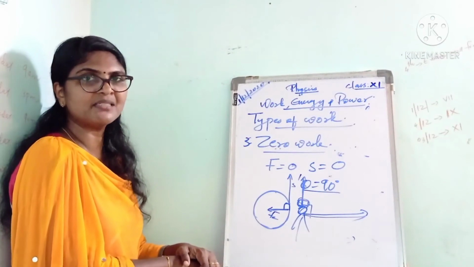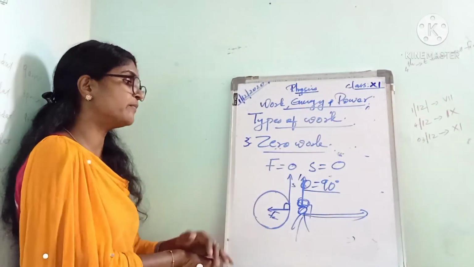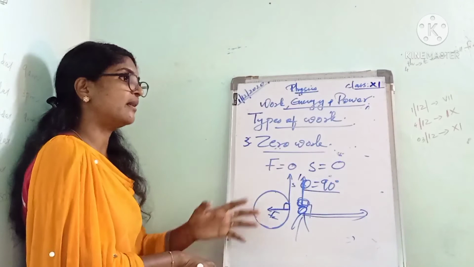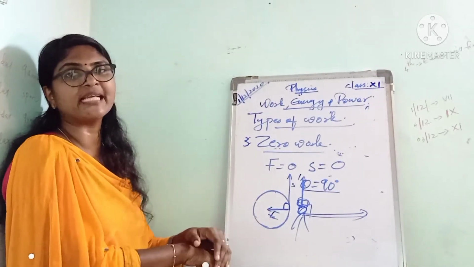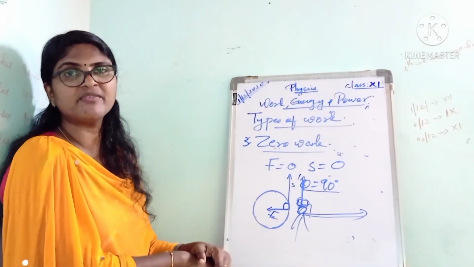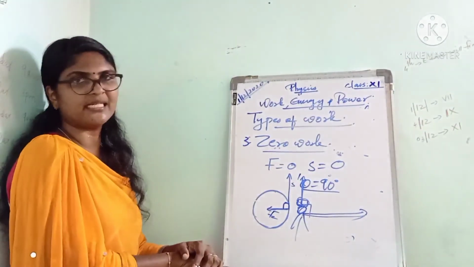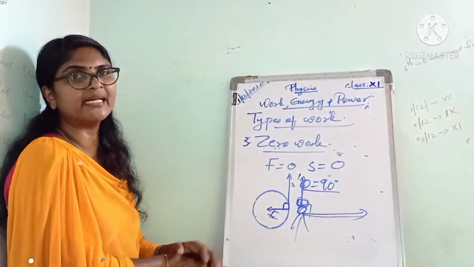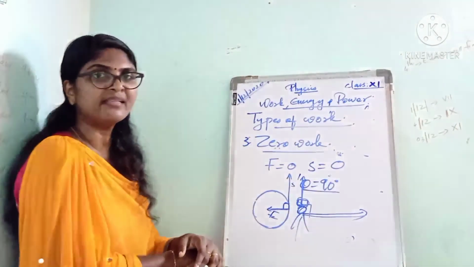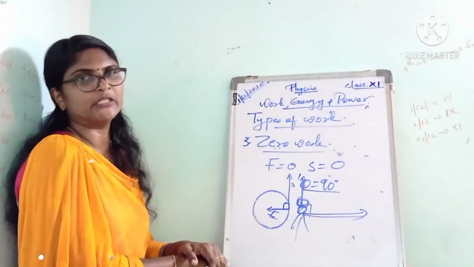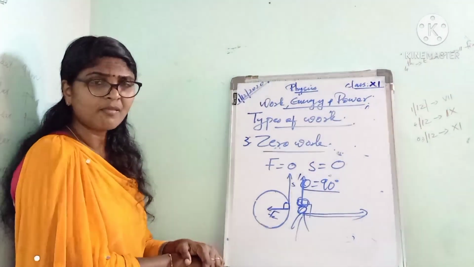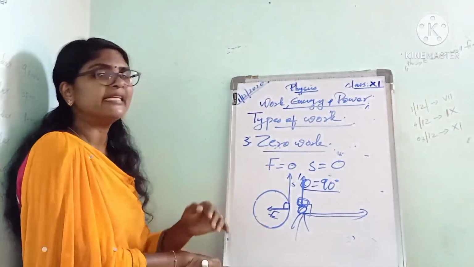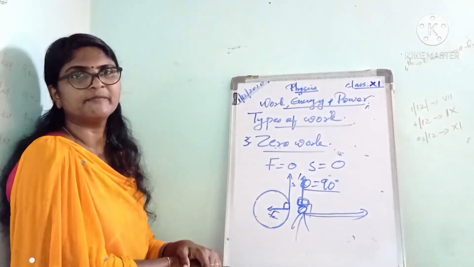Then can you say examples? When an object is in uniform circular motion, the work done by the centripetal force is zero, because the angle between the force and displacement is 90 degrees. Or a man carrying a heavy load on his head and walking in the horizontal direction, in that case also the work done is zero. Okay, all of you got it? These are the different types of work.